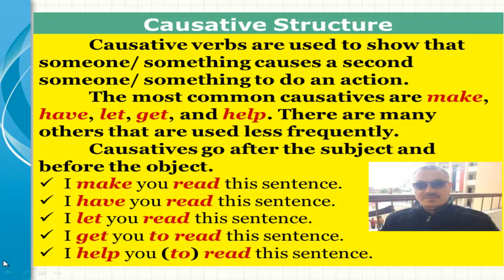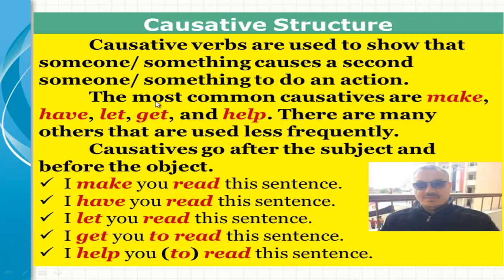Causative structure. Causative verbs are used to show that someone or something causes a second someone or something to do an action.